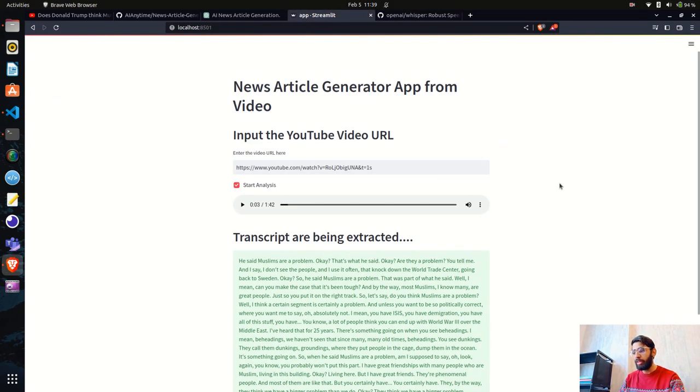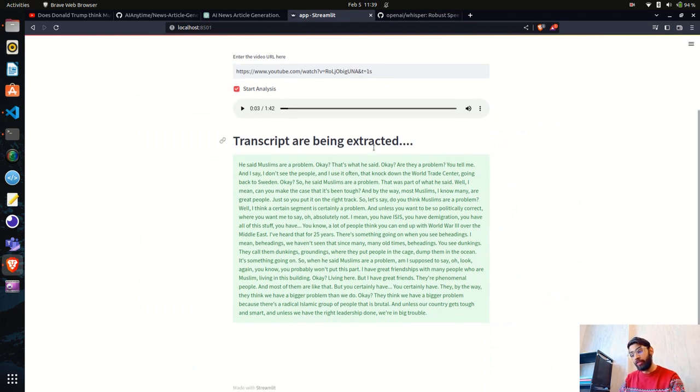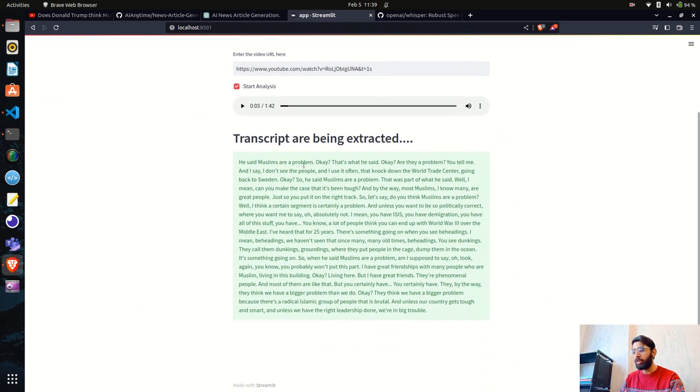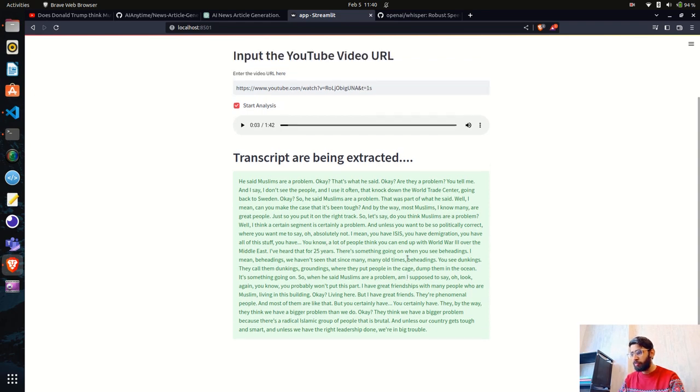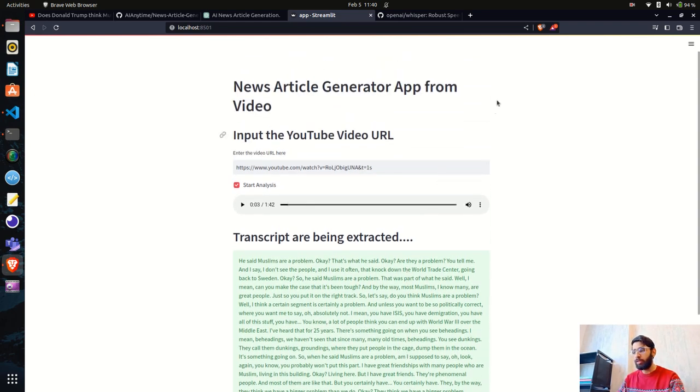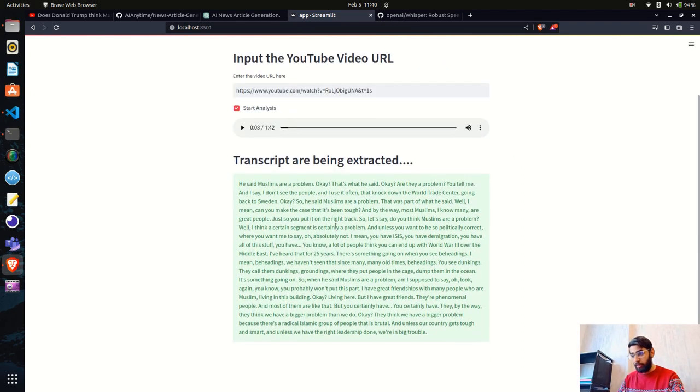So let's come here. You can see transcripts are being extracted, and here we got the transcript. He says Muslims are a problem. Okay, that's what he said. Are they a problem? You tell me. And something is talking about there. Okay, and many are great people, and let's do something. Exactly, this is what we got, right? Here Trump is trying to talk good about Muslims, and I think it's a good thing.